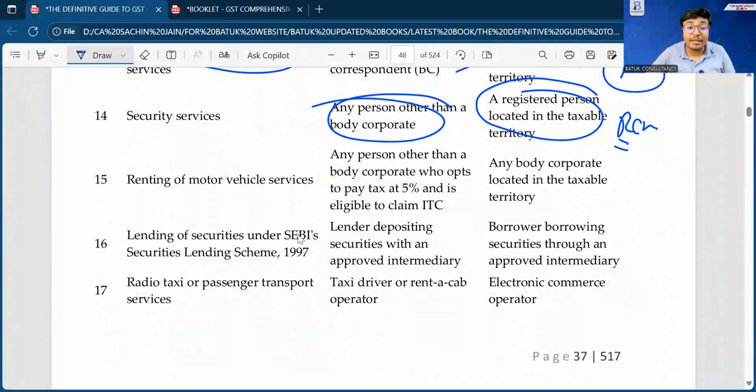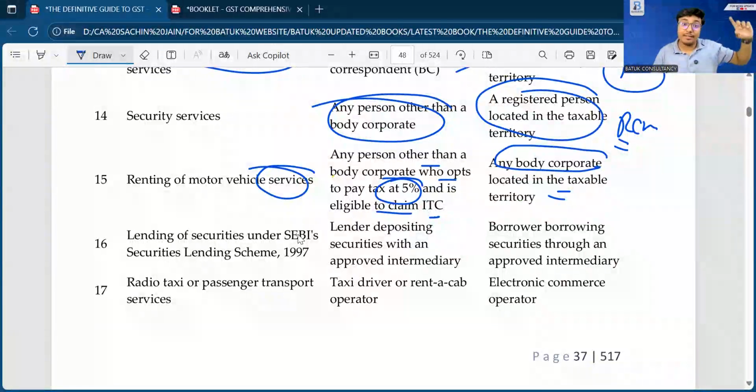Renting of motor vehicles services. Any person other than a body corporate who opts to pay tax at the rate of 5% and is eligible to claim the input tax credit, and to any body corporate located in the taxable territory. Any person other than the body corporate providing the services of renting of motor vehicles to any body corporate, in that case that body corporate is liable to make the payment of taxes.